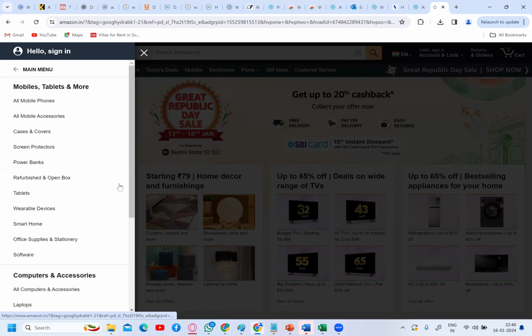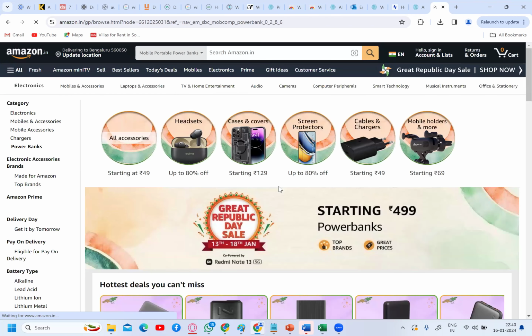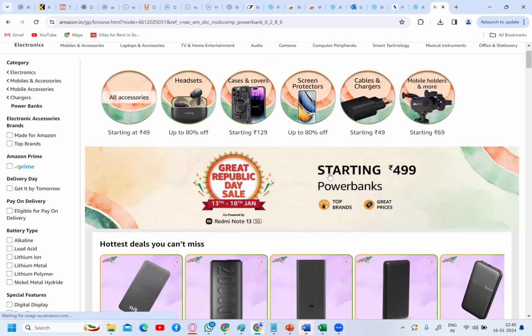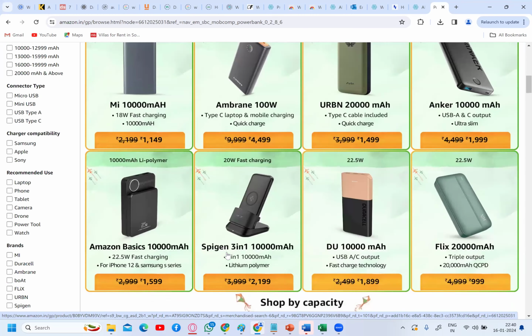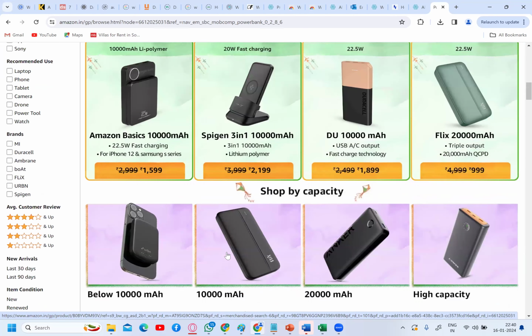If I click here, you get into different subcategories again. So under categories, you find subcategories: all mobile phones, cases and covers, screen protectors. These are all subcategories. If I click on a subcategory, you will get products. These are all products. So this is how the e-commerce website is structured.